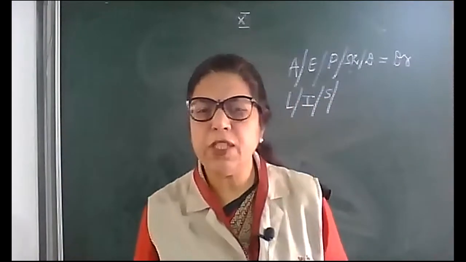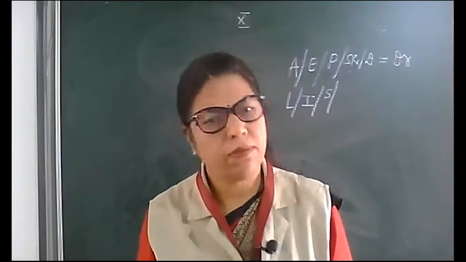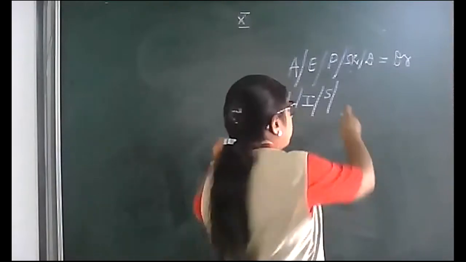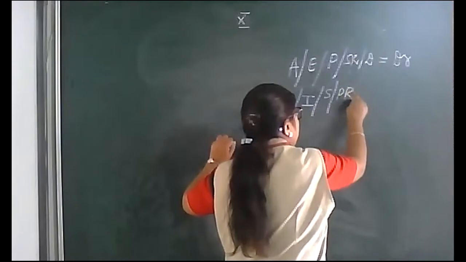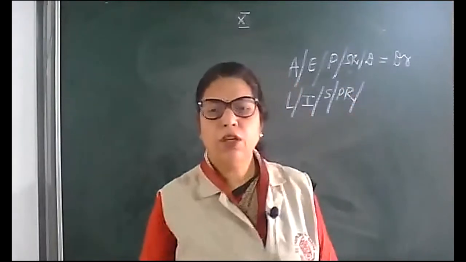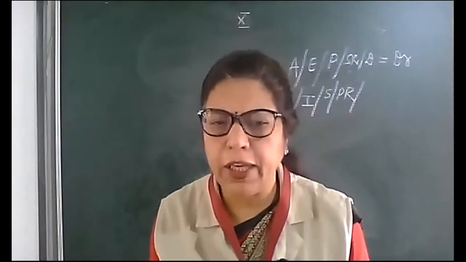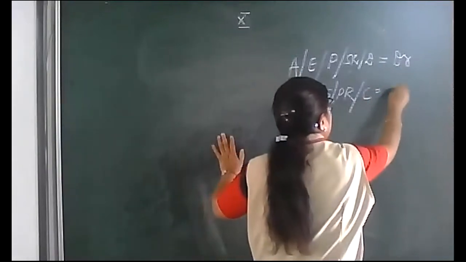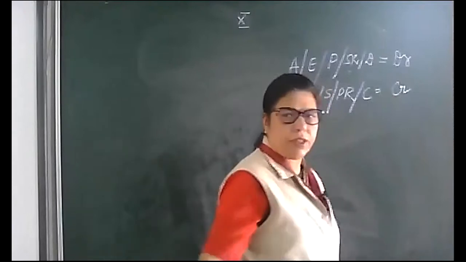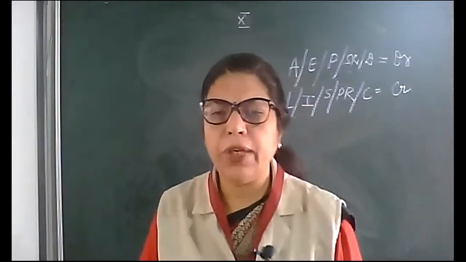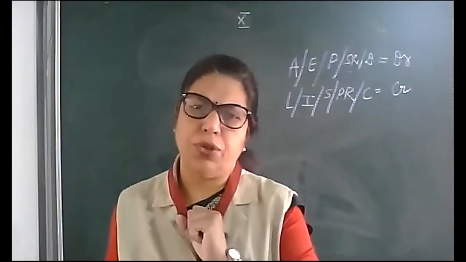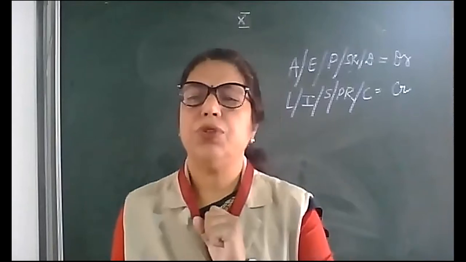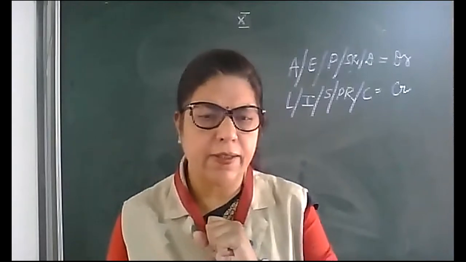What is the opposite of sales return? Purchase return. What is the opposite of drawings? Capital. All must be credited. So now it becomes easy for you to learn to make the trial balance.